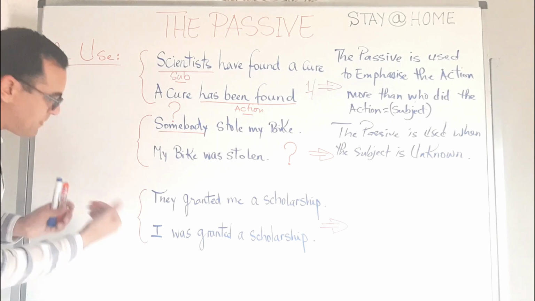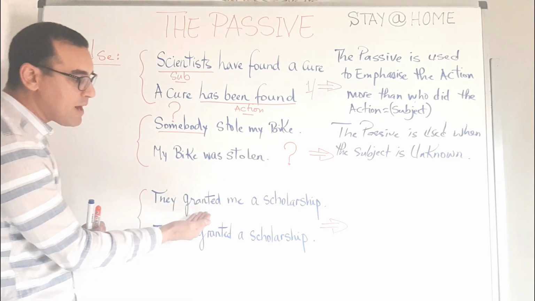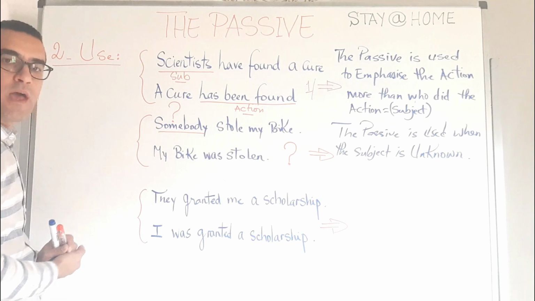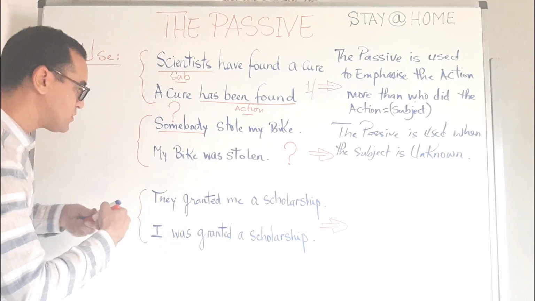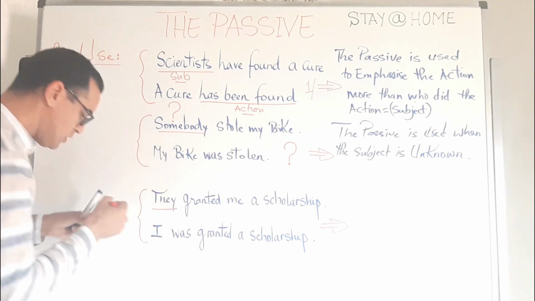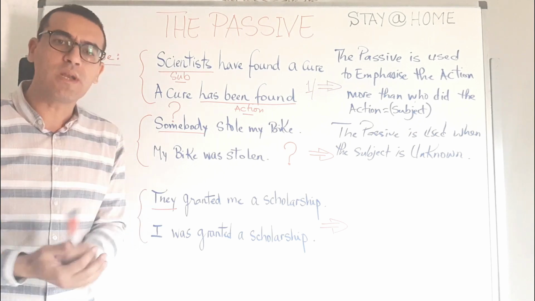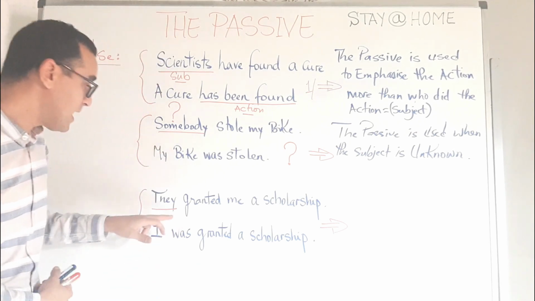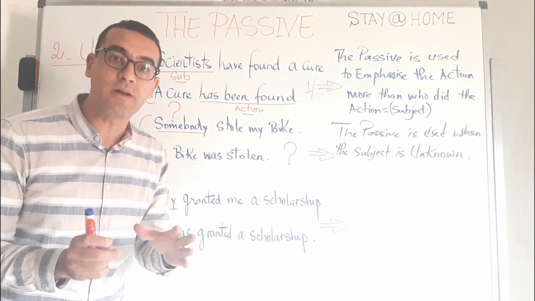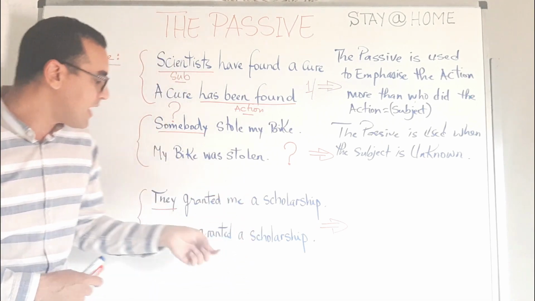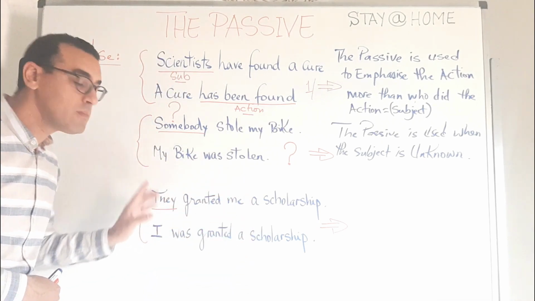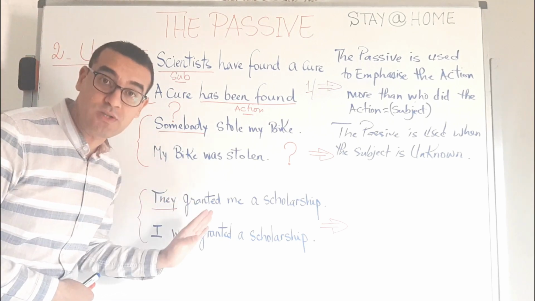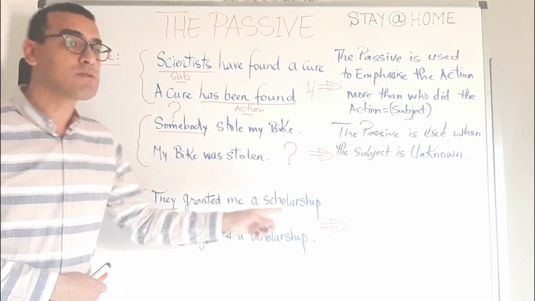Let's move on to pair number 3. They granted me a scholarship. I was granted a scholarship. So "they" here, do you know who we are talking about? Yes, of course. They granted me a scholarship. We're talking about a scholarship. It simply means that the university board members granted me a scholarship.